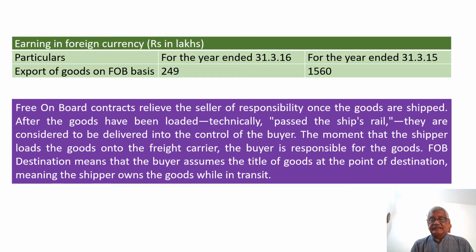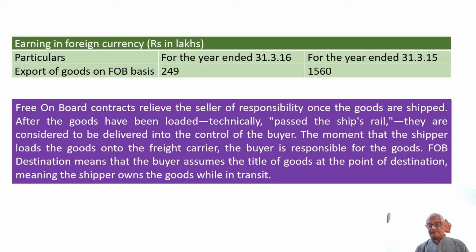Now look here, in earnings in foreign currency, this company has sold some goods abroad. There are exports of goods on FOB basis. The year before last it was 1560, that is 15 crore 60 lakhs, which has now come down to 2 crore 49 lakhs. Now let us understand what is meant by FOB. Free on board contract relieves the seller of responsibility once the goods are shipped.